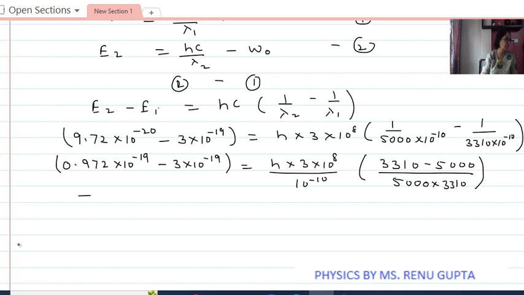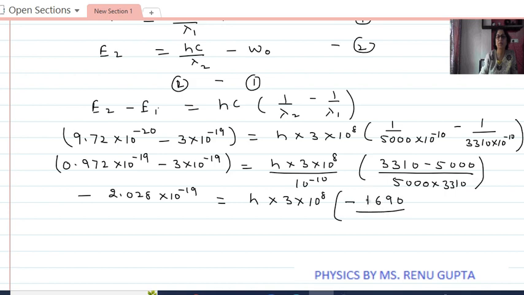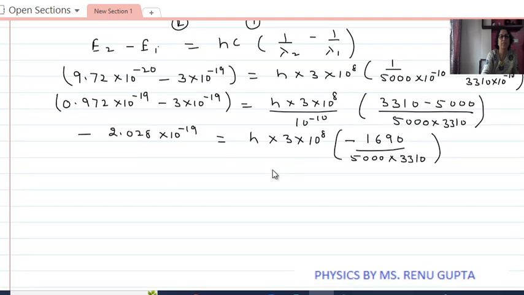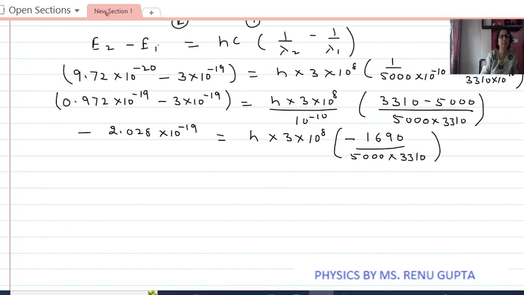So minus 2.028 into 10 to the power minus 19 is equal to h into 3 into 10 to the power 18 multiplied by minus 1690 upon 5000 into 3310.